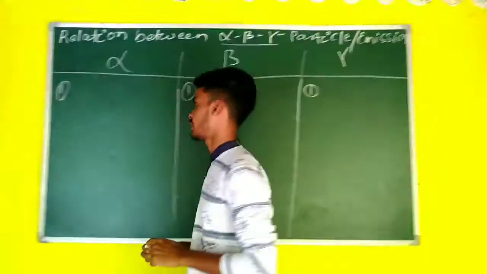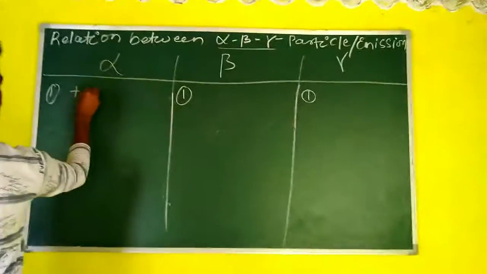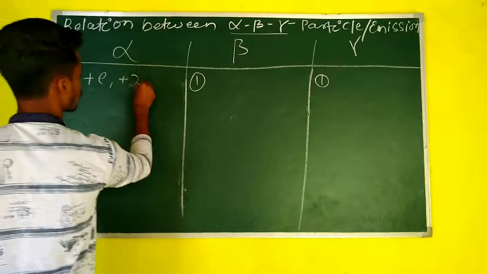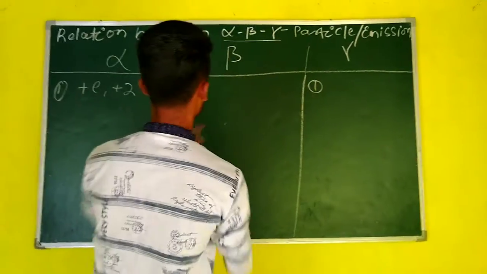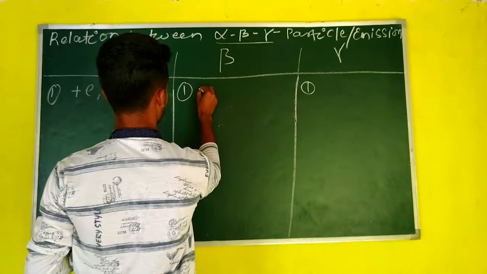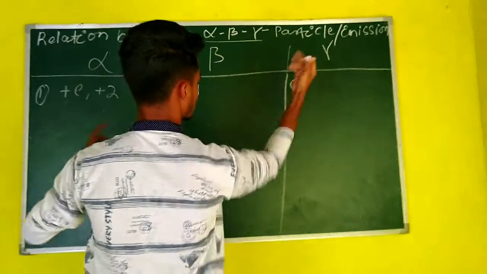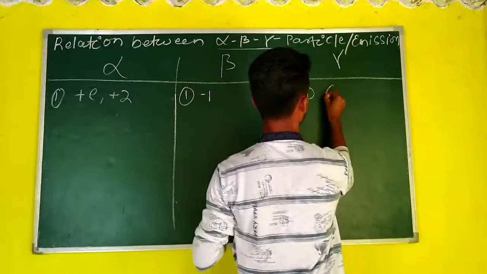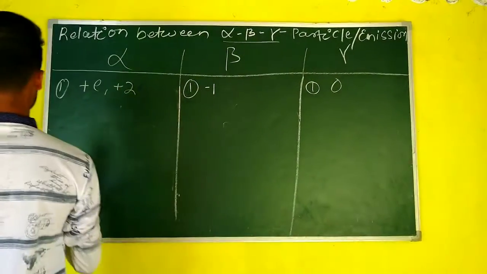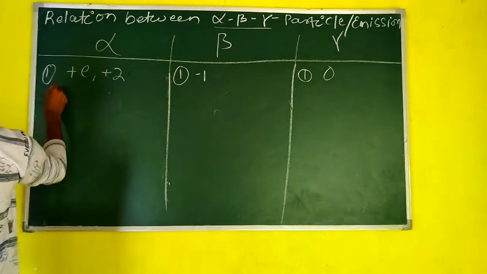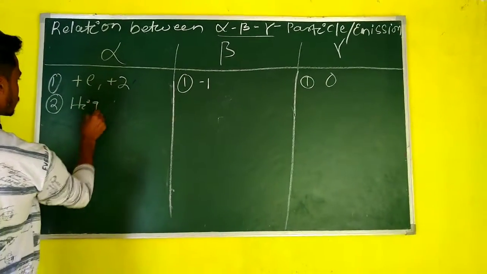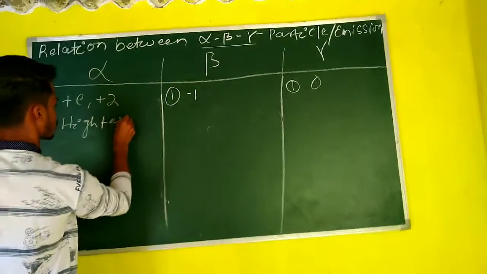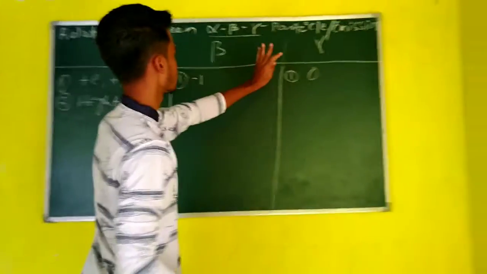Students, first, charge. Charge of alpha particle is positive, means +2. But charge of beta particle is negative, -1. And charge of gamma particle is 0. And students, second, mass. Mass of alpha particle is highest, then beta, then gamma.